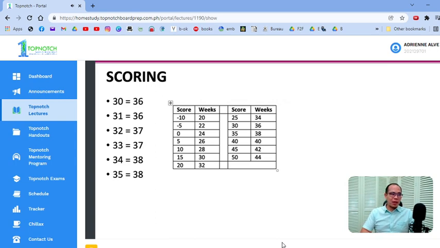More of nakagawian lang. This is for me the easier method. So for example, 30 to 35. Sulat mo 30, 31, 32, 33, 34, 35. And then just divide it, 2 each, assign 2 each.